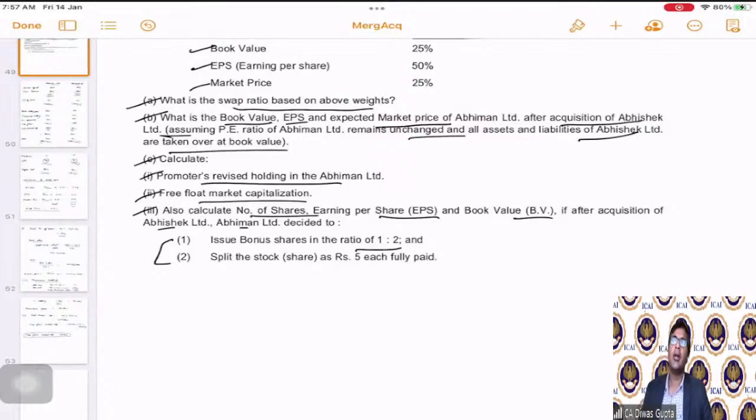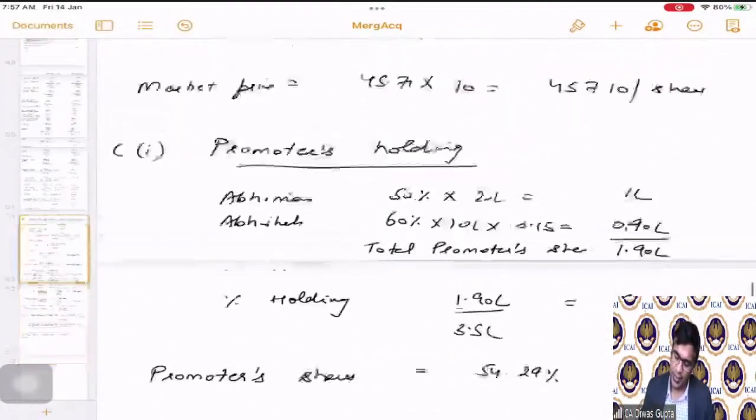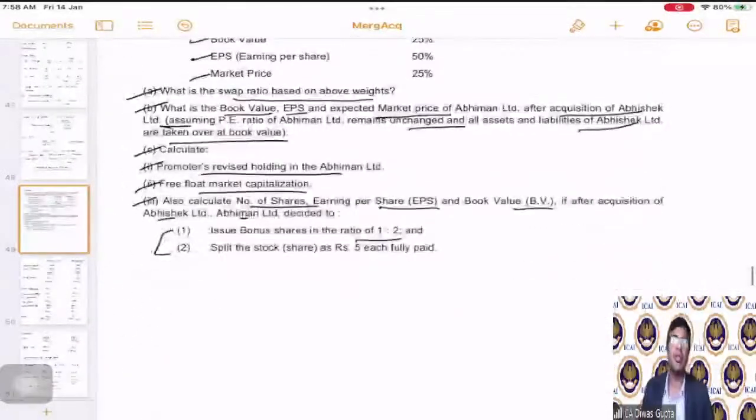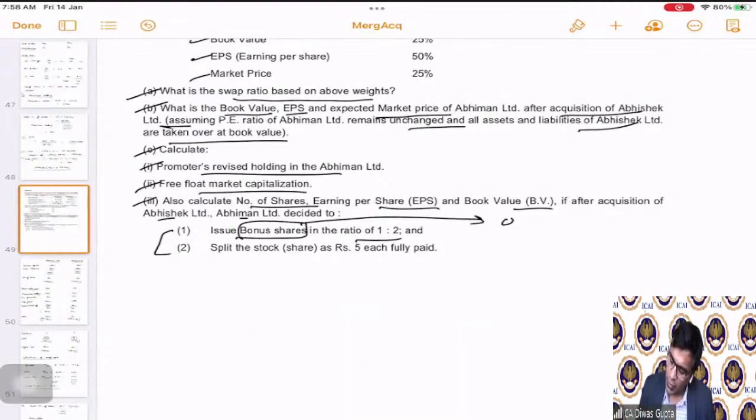Now, students, all of you tell me, if the bonus shares are issued, does it make a difference to the overall capital of the company, or does it only impact the number of shares? So the bonus shares only impact the number of shares, correct?